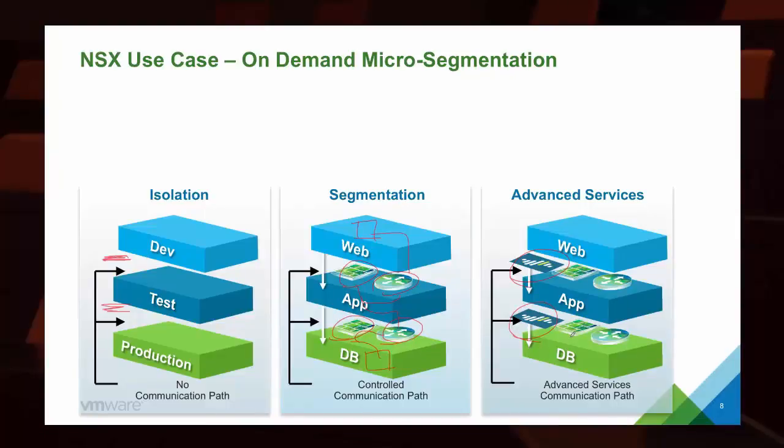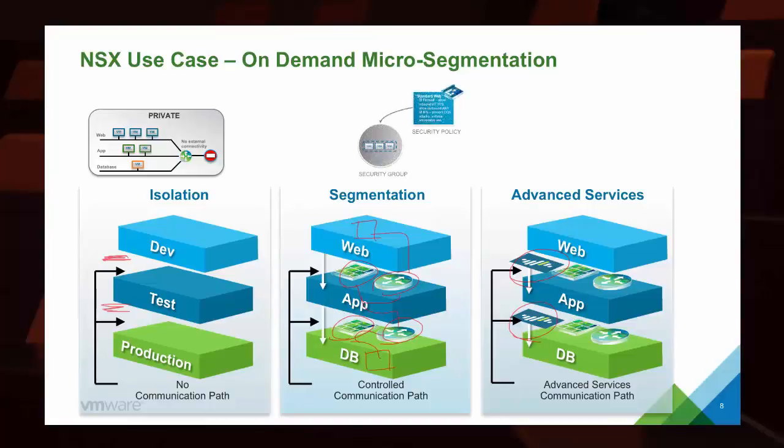But now if we look at on-demand micro-segmentation, we can have different types of security being applied to the network as machines are being provisioned, or as maybe even entire data centers are being provisioned. Here we have no communication path. This may be an example of a private network profile.